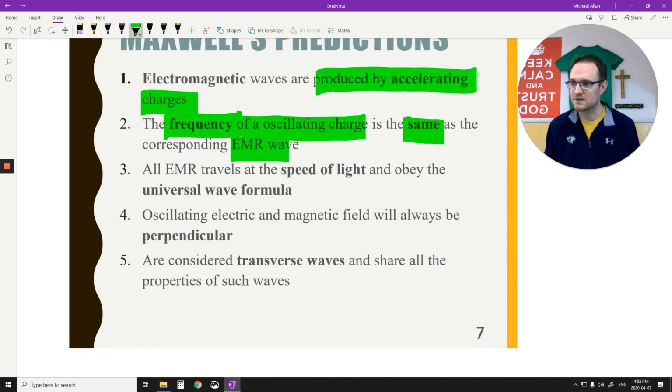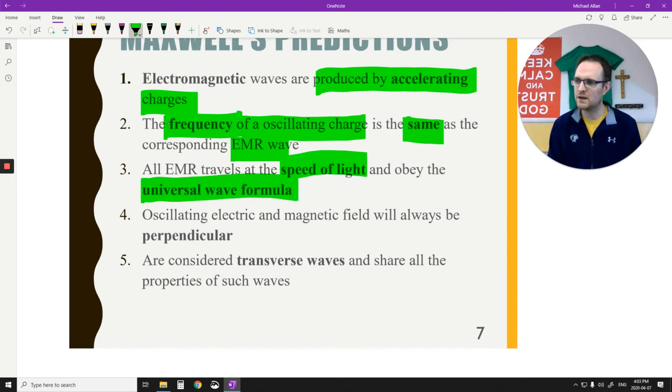He also said, okay, if light is EMR, that means all EMR, radio waves, all the X-rays, must travel at the speed of light. And they obey the universal wave formula. So this is from Physics 20. Remember the universal wave formula said that the speed of a wave is essentially just its frequency times its wavelength. Okay?